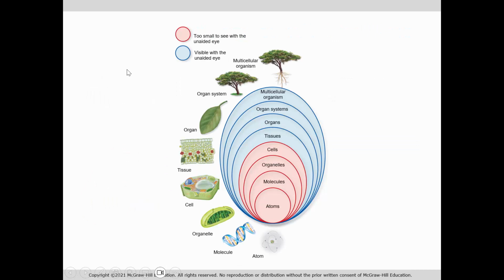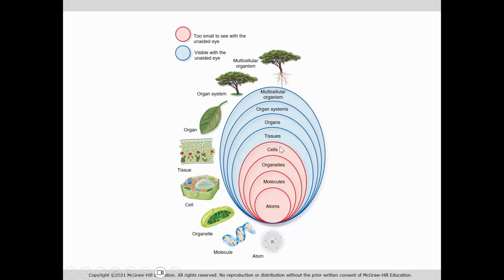Last thing I want to show you as far as the organization of living things is to think about what we can actually see and what we can't see. So everything in blue is visible with the unaided eye. Everything in red is too small to see without a microscope. Atoms built to make molecules, molecules that are found within organelles of cells. These are all things that we can't see without a microscope.